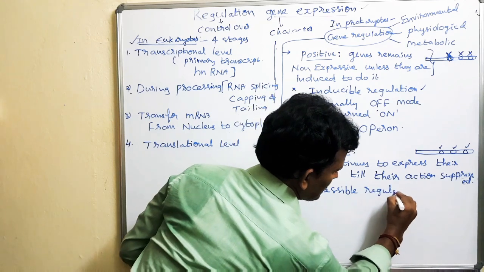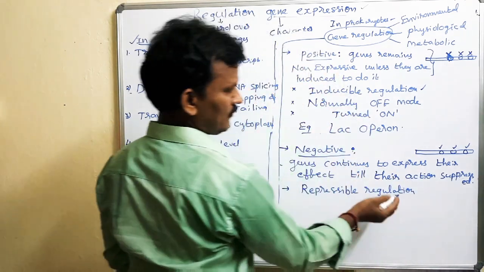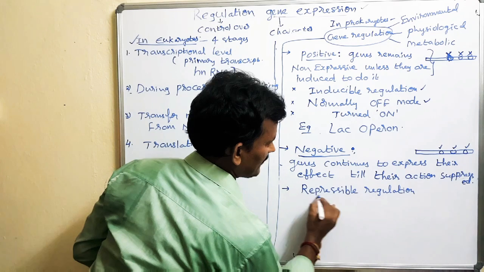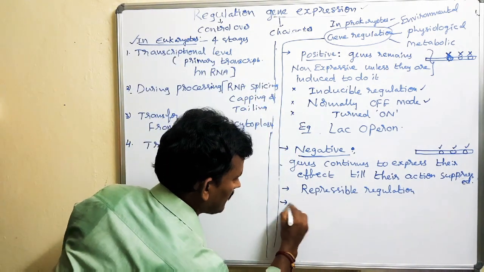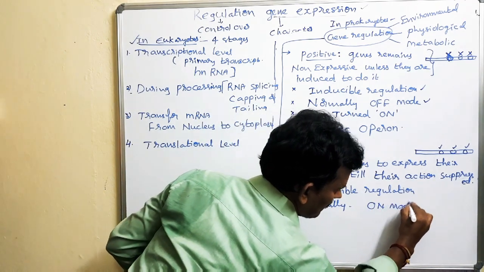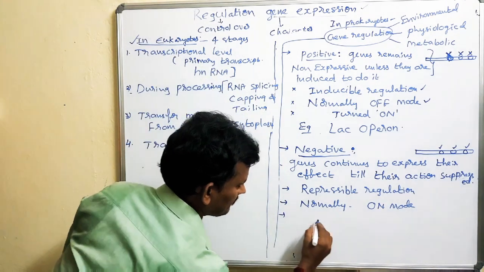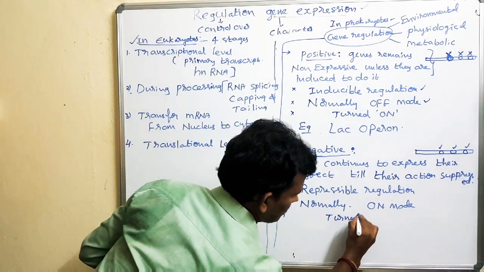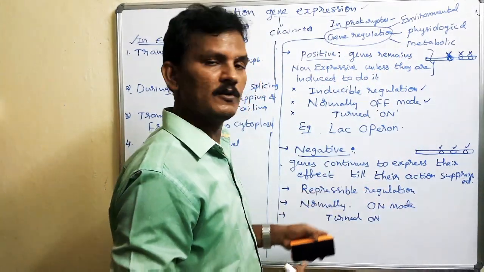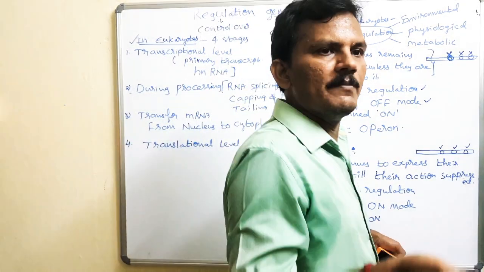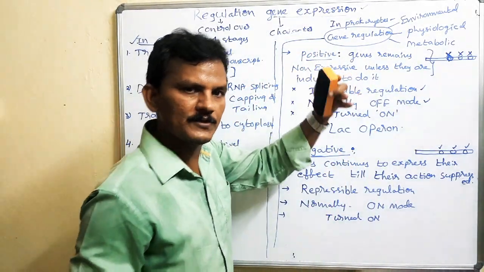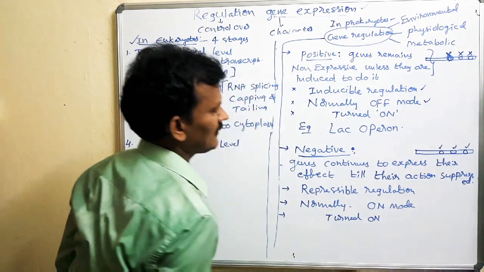Repressible regulation is normally in the on mode. So normally it is in on mode. It can be turned off. So who switches it off and on? A particular factor is there. There is a repressor protein that is bound to the inducer. It controls the action, so the activity is induced or controlled. So it is turned on.